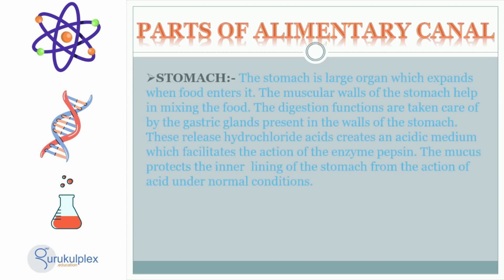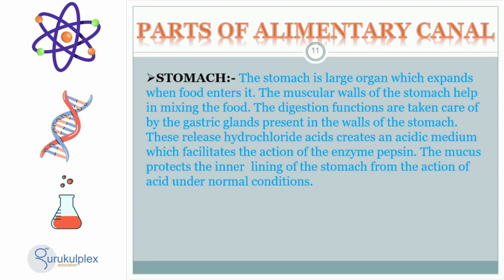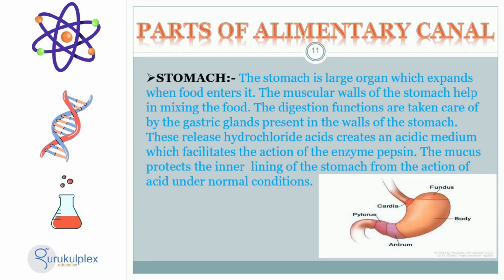The stomach is a large organ with muscular walls which enhances the mixing of food. It has gastric glands which create an acidic environment by secreting hydrochloric acid. This acidic environment aids the enzyme pepsin to break down food into smaller parts that can be further digested in the small intestine. Mucus also provides protection to the inner lining of the stomach from the acidic environment.